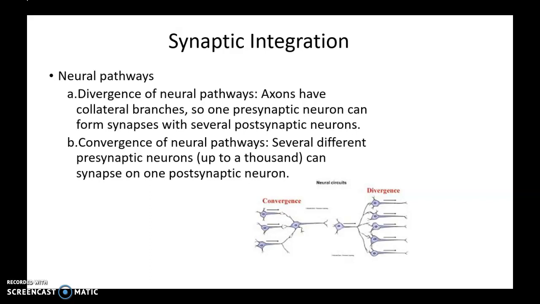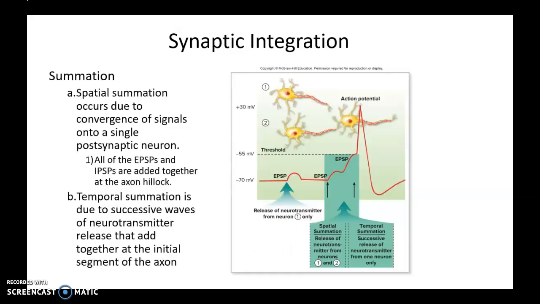Remember, when many presynaptic neurons talk to one postsynaptic neuron, the information is summed up, and that's called spatial summation. So right here, it's talking about synaptic integration. We will talk about the different types of summation, spatial summation and temporal summation. In case of spatial summation, we have signals converging from multiple neurons at the postsynaptic neuron.